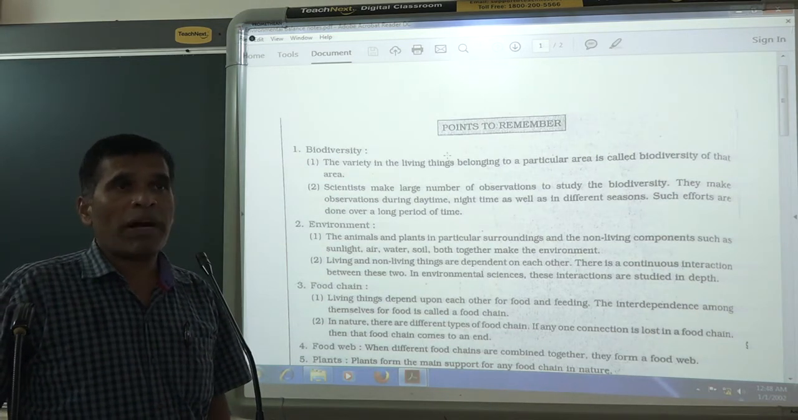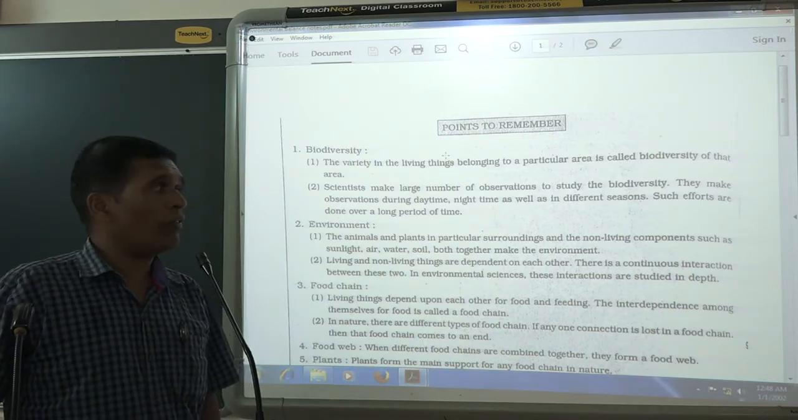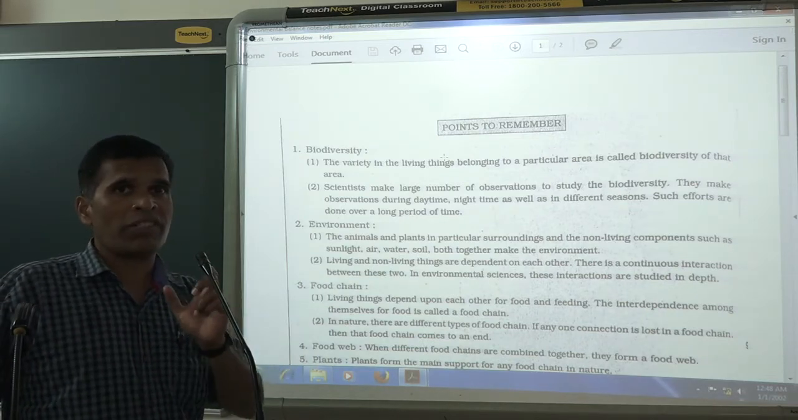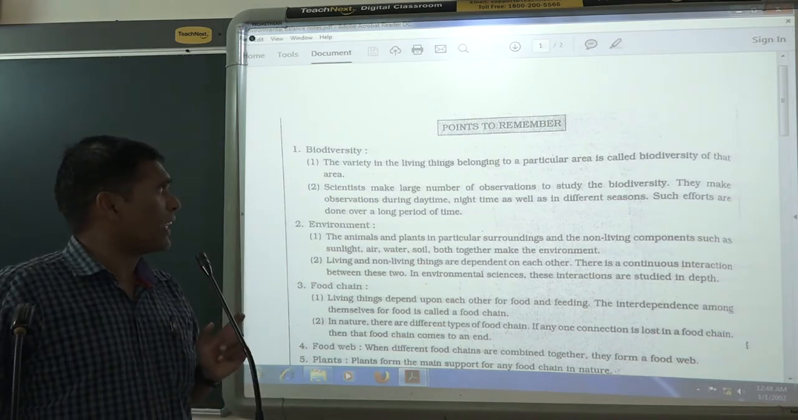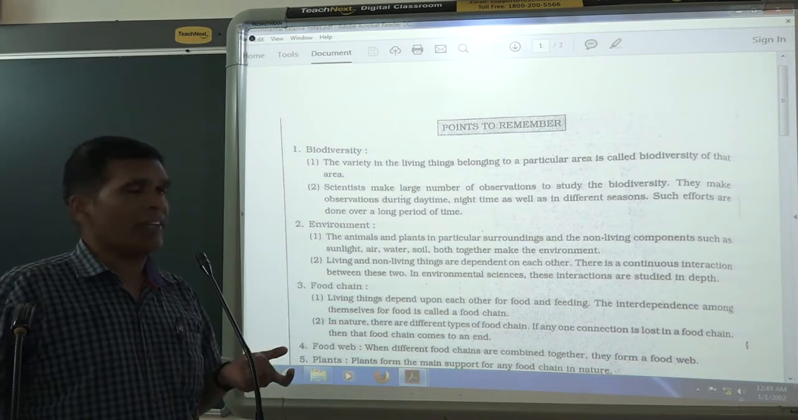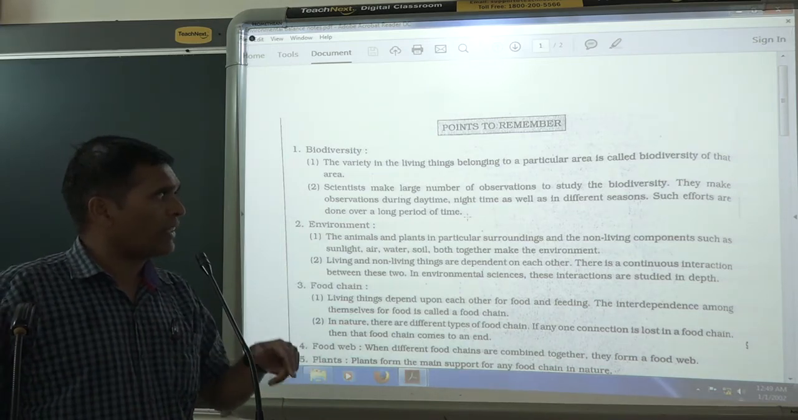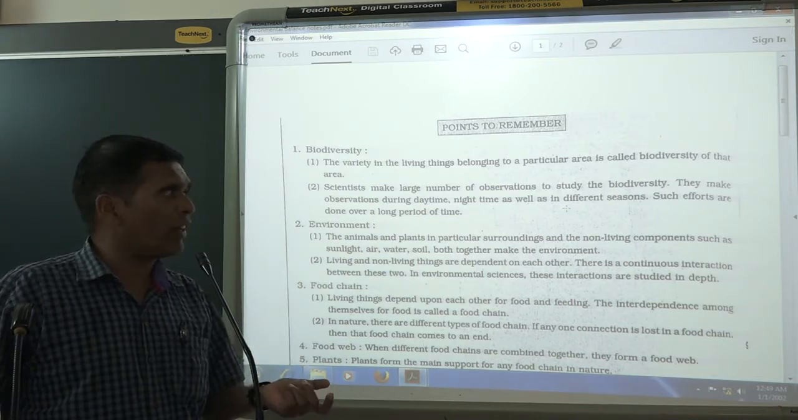In that forest, biodiversity is there or not there. How will you know that? How will you be aware whether the healthy biodiversity is there or not? That's what the scientists have to do. The scientists will observe that area, that place. They will observe it at daytime, at night time, in any season.